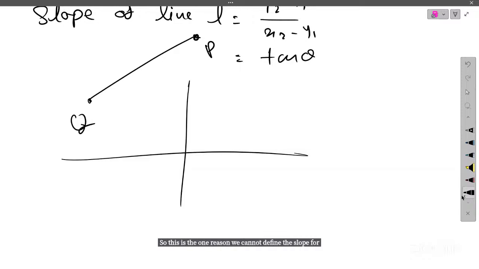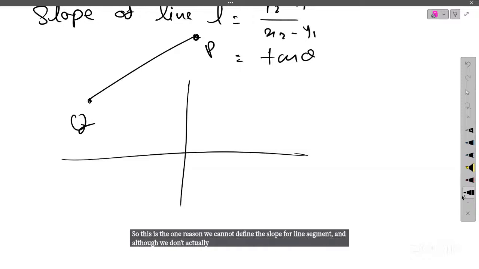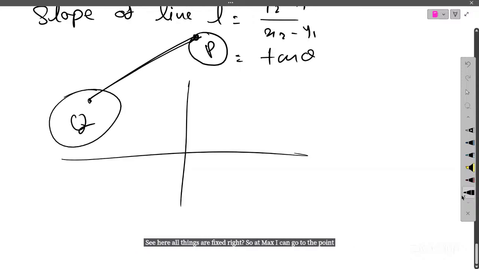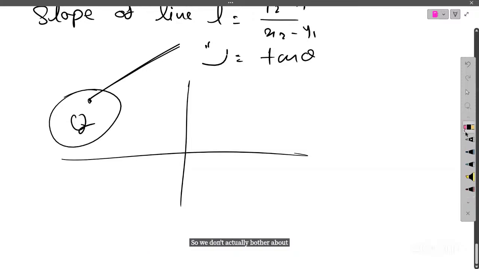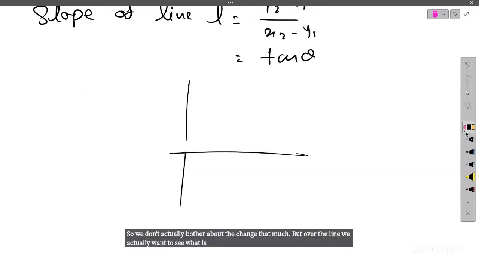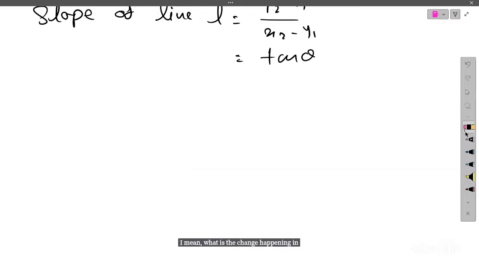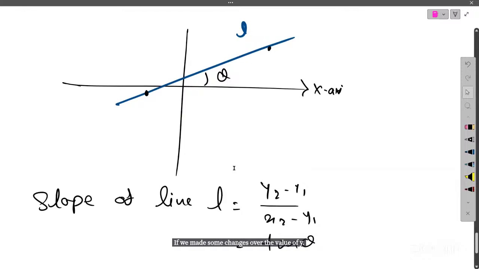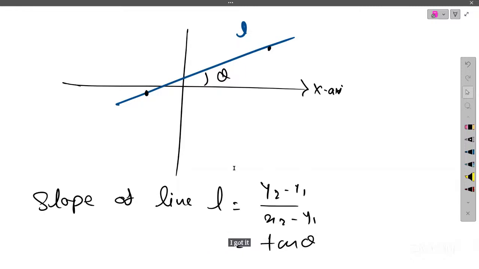Here all things are fixed: at max I can go to the point P, and at minimum I can go to the point Q, so we don't bother about the change that much. But over a line, we want to see what change happens in the value of x if we make some changes over the value of y. So in general, the slope of a line segment is not defined.